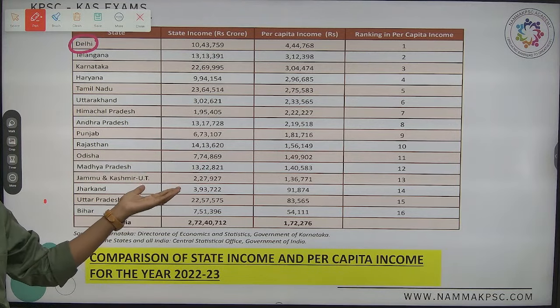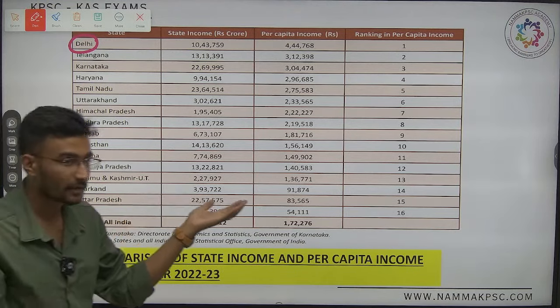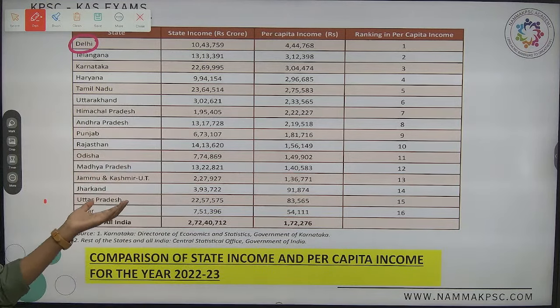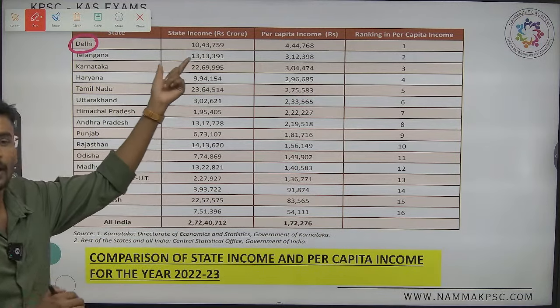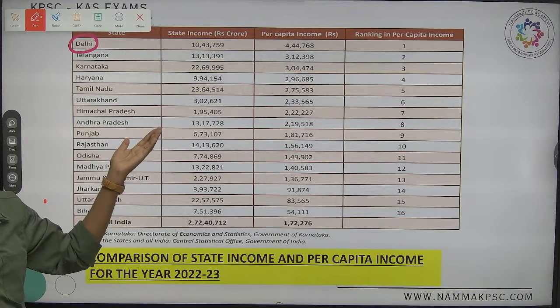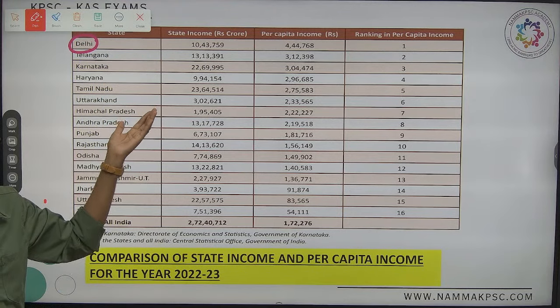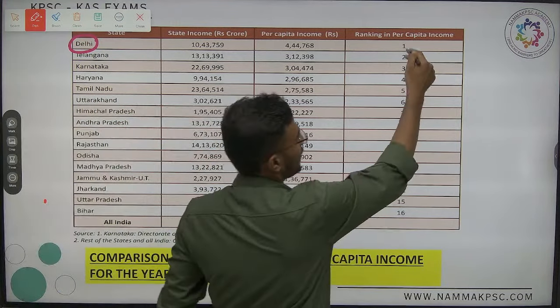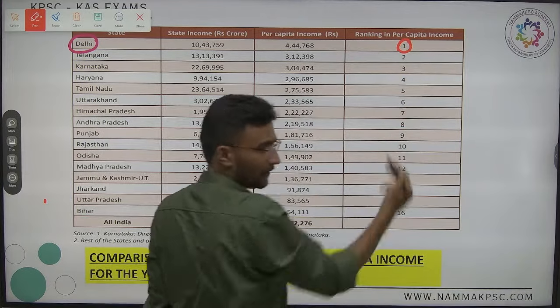Have we taken all the states? How many states and UTs are there? How many? Okay. I'll ask a second question. Okay, first one. Out of these UTs and states, which is being ranked the highest? It is, I can say, Delhi.